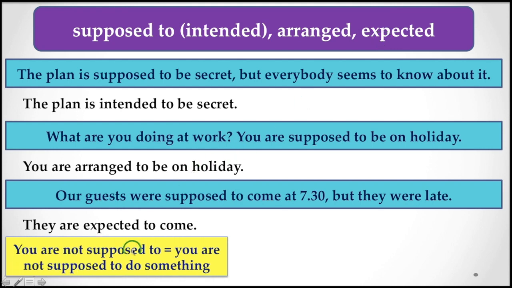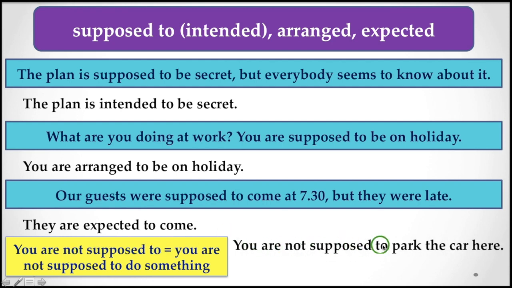Here, you are not supposed to, that means you are not supposed to do something. Instead of saying you don't do something, you can say you are not supposed to do something. Here, you are not supposed to park the car here. This is a very good expression while you are talking about don't park here or don't park the car here. Instead of saying this, you can say you are not supposed to park the car here. This is more polite and more acceptable while interacting with other people or unknown people.